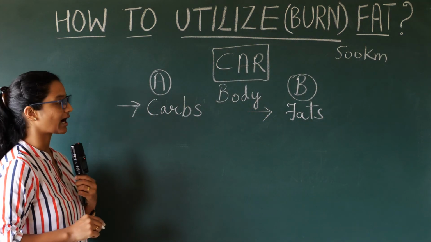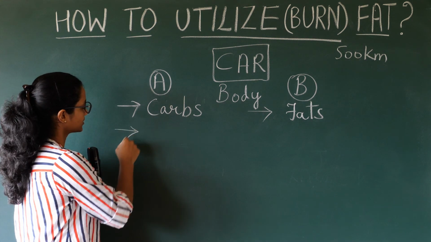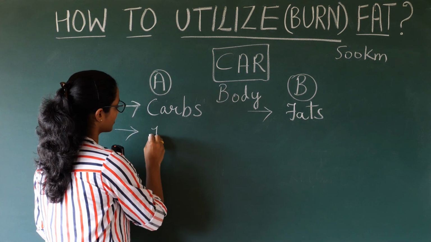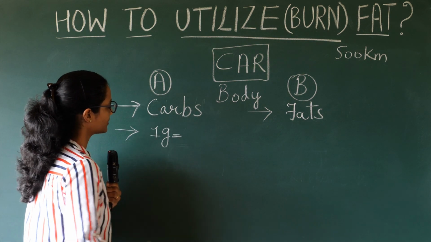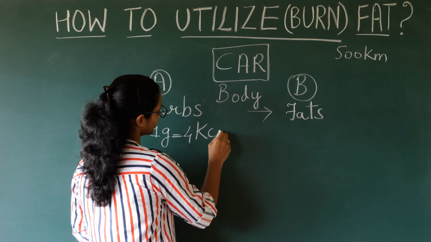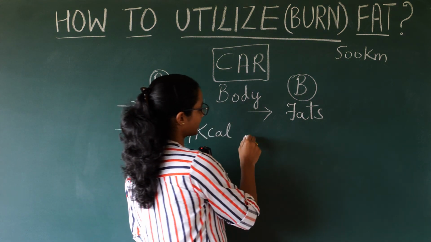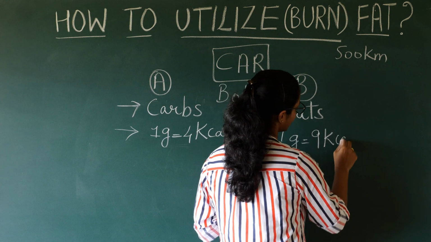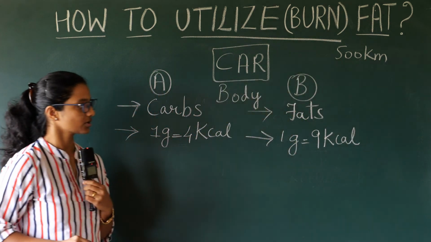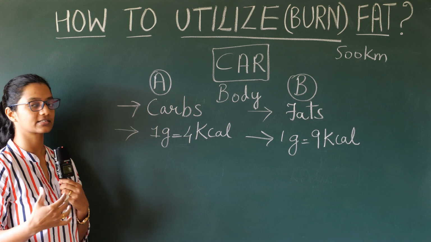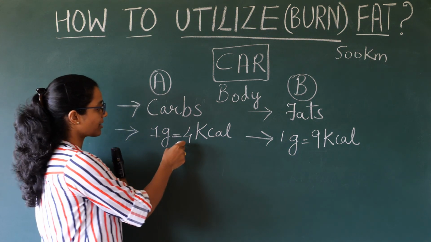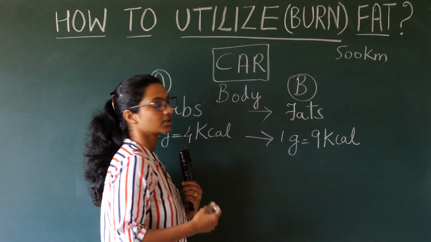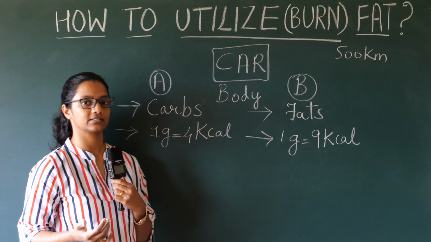Like we discussed about the mileage, 1 gram of carbohydrate will give you 4 calories. With fats, 1 gram of fat will give you 9 calories. So fat is double the amount. Carbohydrates will give you 4 kilocalories, whereas fats will give you double the amount, 9 kilocalories.